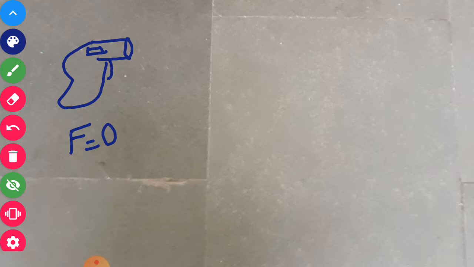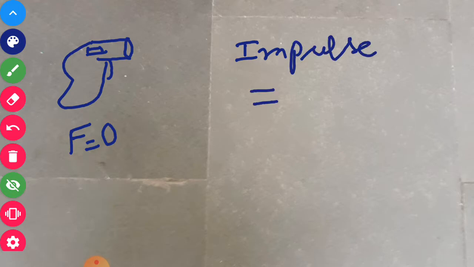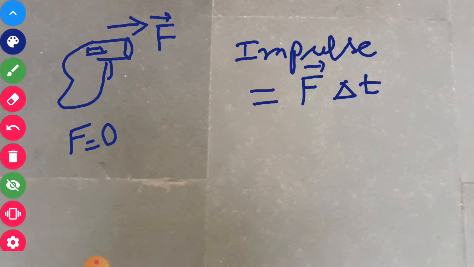Now when the bullet is fired, then the impulse of force, impulse is nothing but change in momentum. Say force F is exerted in this direction, then impulse is F into delta t, where delta t is the small time interval for which the force is applied on the bullet.